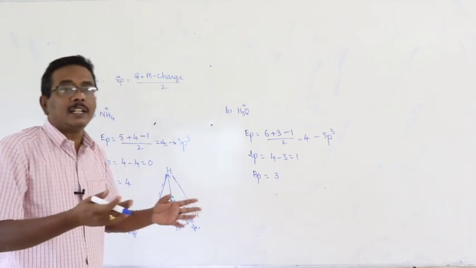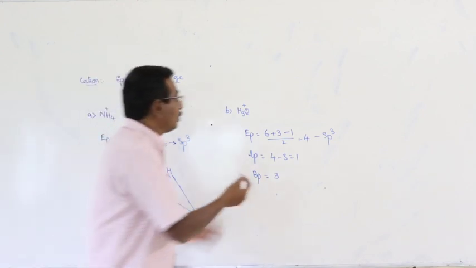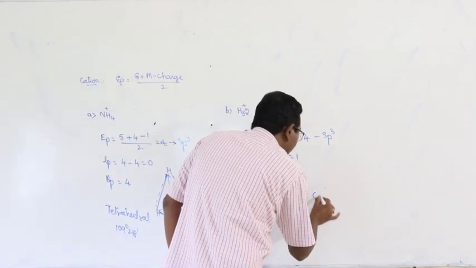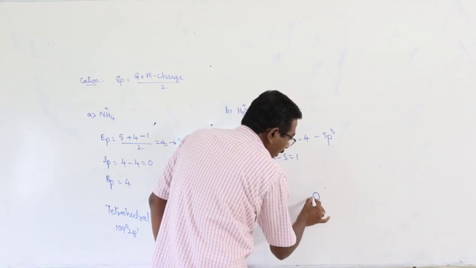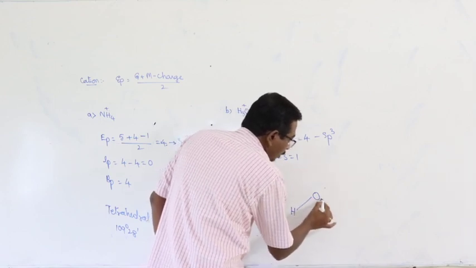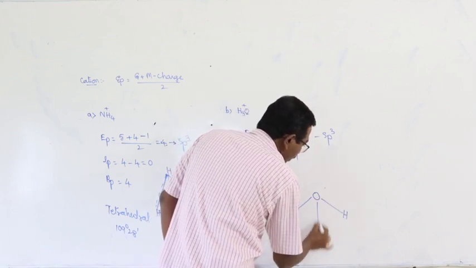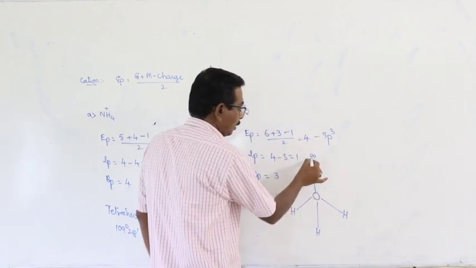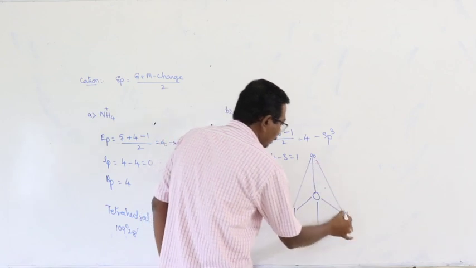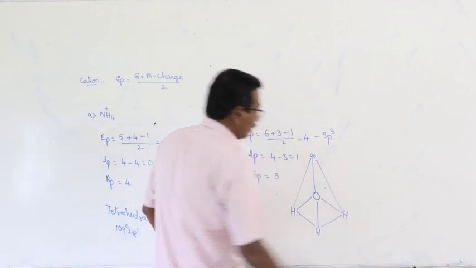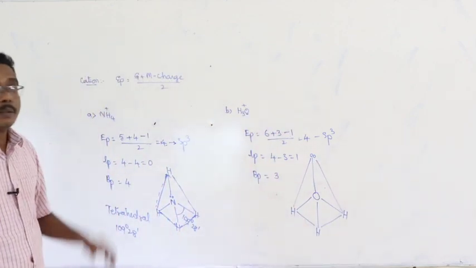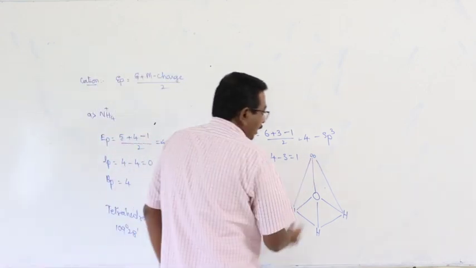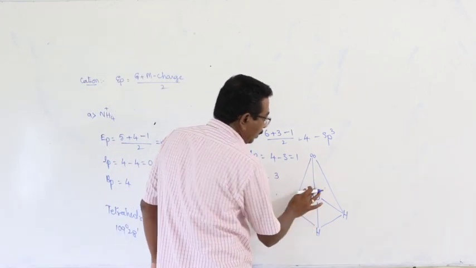Immediately you should recollect the example ammonia. So, here this is the ammonia molecule. This is a lone pair.